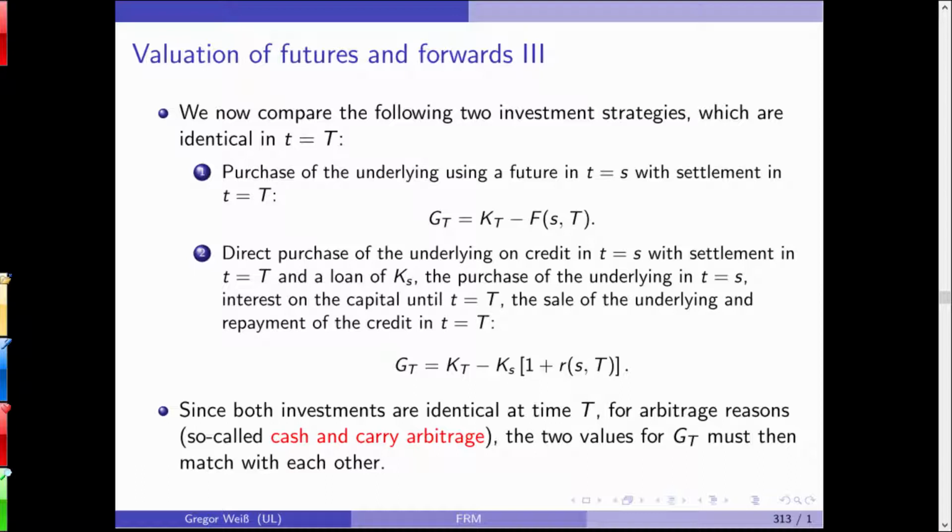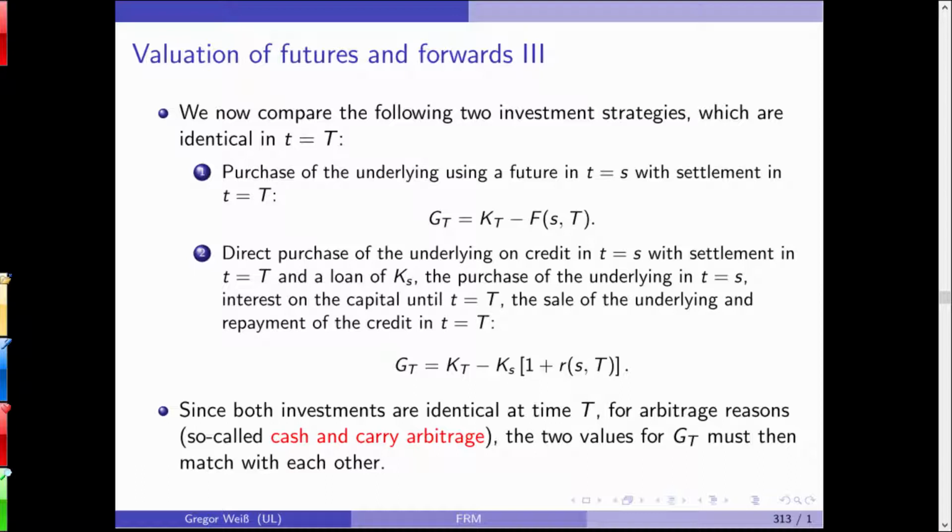Second strategy, we are buying the underlying directly via a credit in s with settlement in capital T, and we have a loan of KS to finance this purchase of the underlying. And we're using the capital until capital T, we're selling the underlying and we are repaying the credit in capital T. So as a profit or loss, we get spot price minus KS, the spot price at the purchase of the underlying, times 1 plus the accumulated interest.